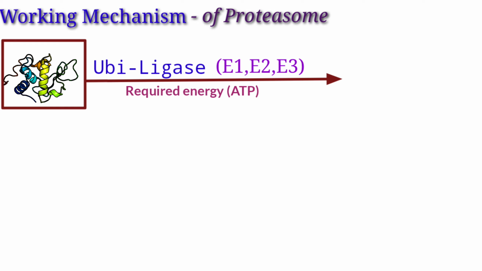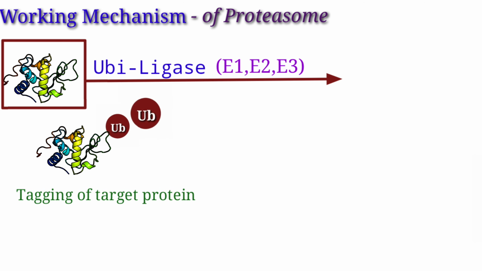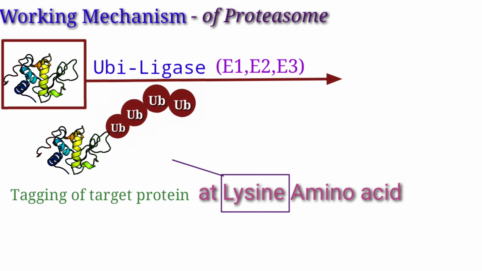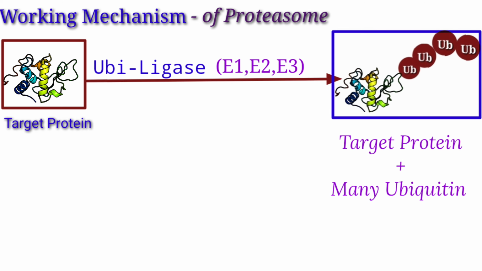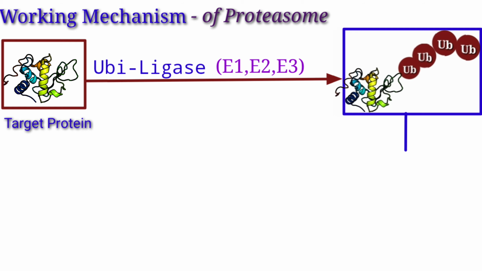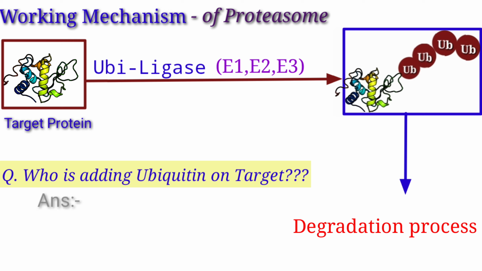What they do is add ubiquitin onto a target protein, the protein which needs to get destroyed. So remember, if any protein gets tagged with many ubiquitin proteins, meaning a target protein which contains many ubiquitins linked to it, this indicates that the target protein is going to get degraded. So who is going to add these ubiquitins on the target protein? The ubiquitin ligase enzyme.